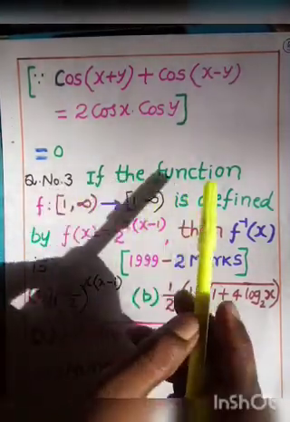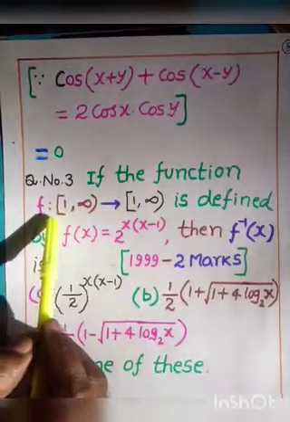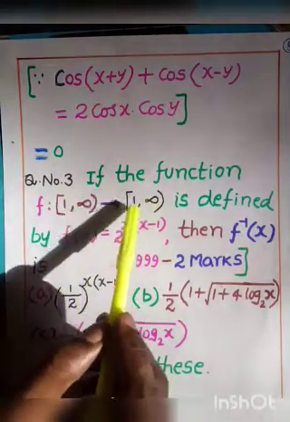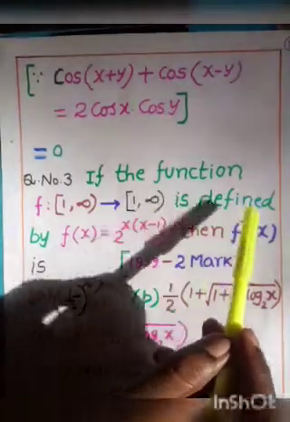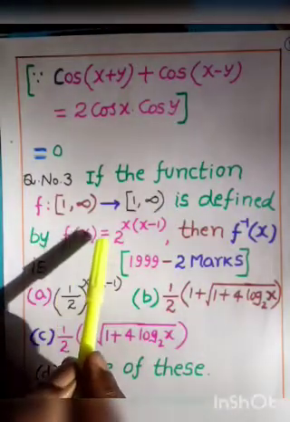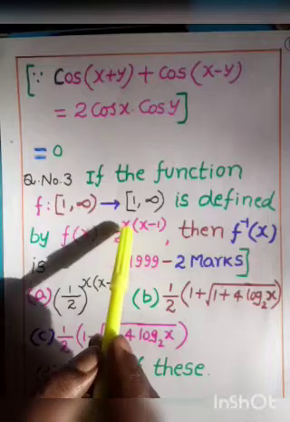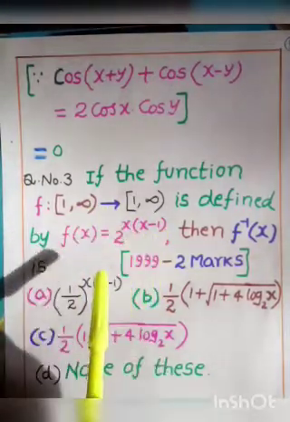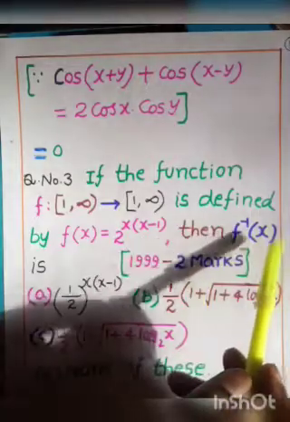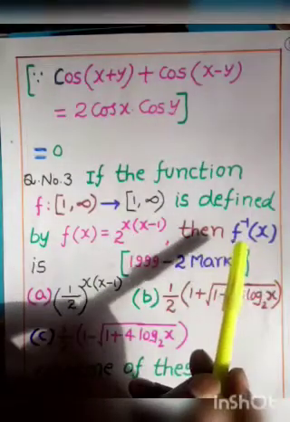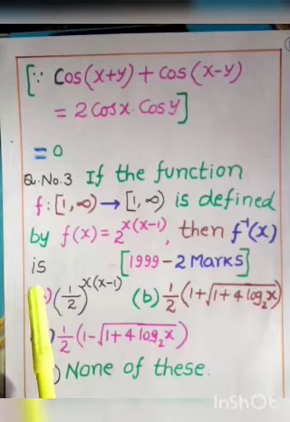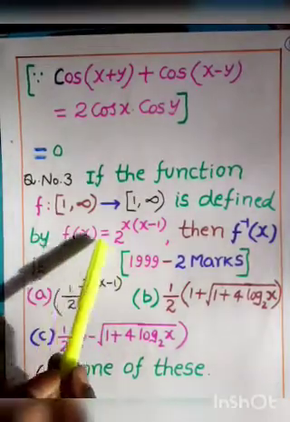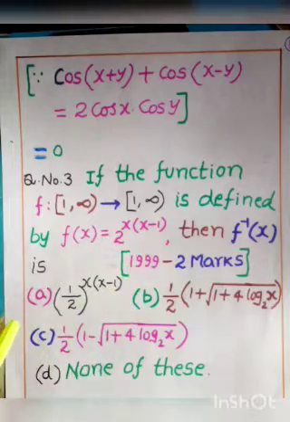If the function f is a mapping from the closed interval 1 to infinity to the closed interval 1 to infinity, defined by f of x is equal to 2 power x into x minus 1, this is the function f of x. Then f inverse of x is, what is the inverse of the given function? Okay, my dear children. Now we have to find the inverse of this given function. See the options.